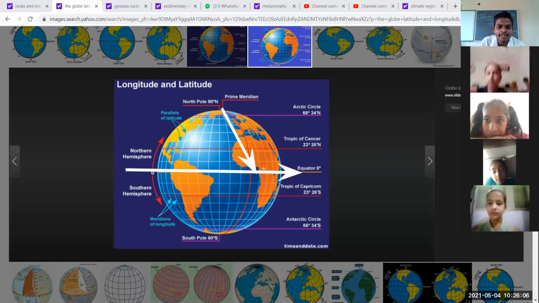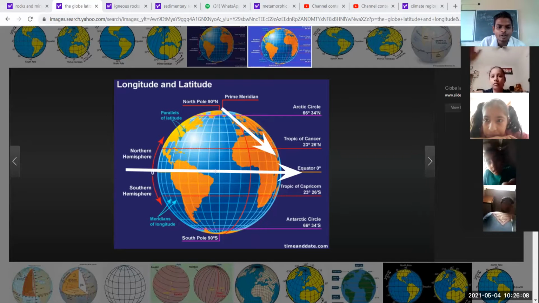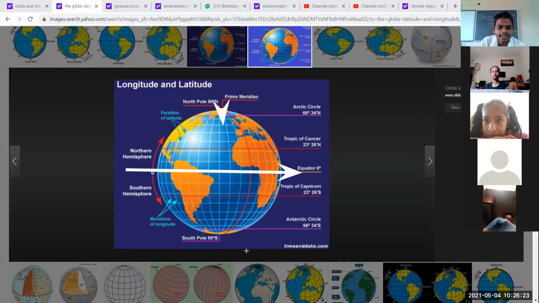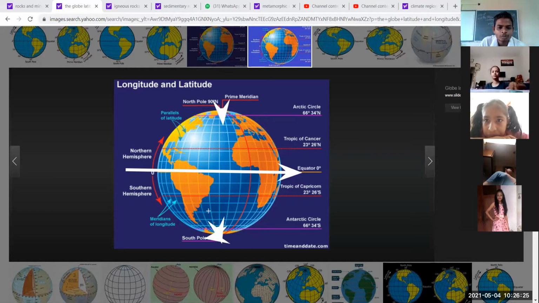This is called the northern hemisphere, because the North Pole is here. The North Pole is situated here, and the South Pole is situated here. So, this equator is 0 degree. Equator 0 degree, it is here.